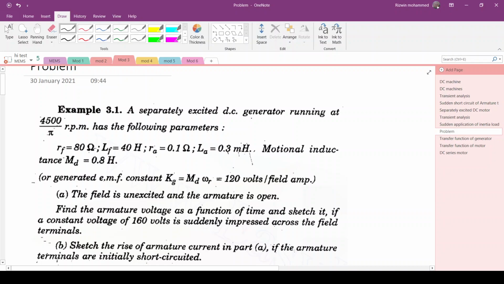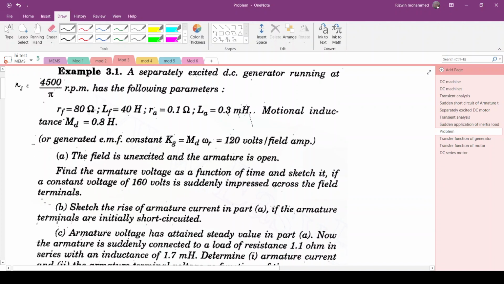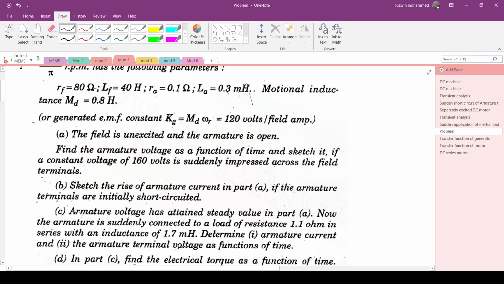4500 by pi RPM. So this is NS in RPM. It has the following parameters: RF is equal to 80 ohm, LF is equal to 40 Henry, RA is equal to 0.1. So this is armature resistance, field resistance, field self-inductance, and LA is armature self-inductance of 0.3 millihenry, and motional inductance MD is equal to 0.8 Henry, and generated EMF constant kg is equal to MD omega R is equal to 120 volts per field ampere.